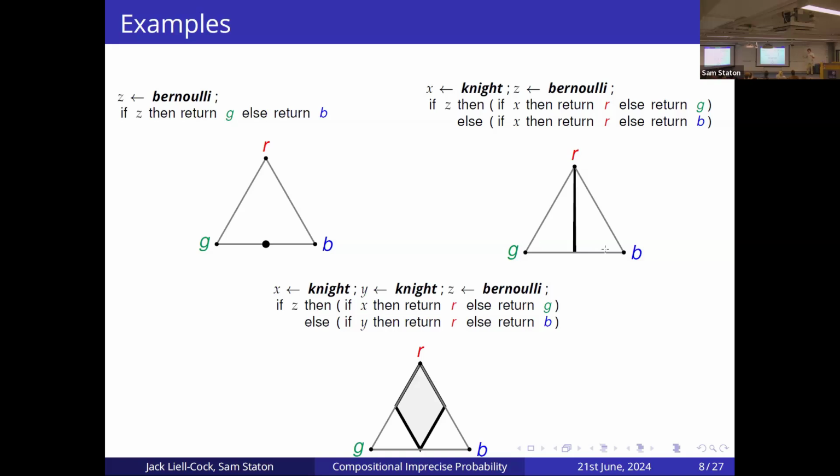But we also get additional combinations where, say, X also always returns true, and Y is the distribution that always returns false. And there we'll get 50% chance of red happening and 50% chance of blue happening. We can take each of those 4 points, true-true, true-false, false-true, and false-false, and these will give us the 4 extremes of this square here. And because these distributions can be any kind of combination of these 4 extreme distributions, we get this full complete square as the convex set that this program represents.